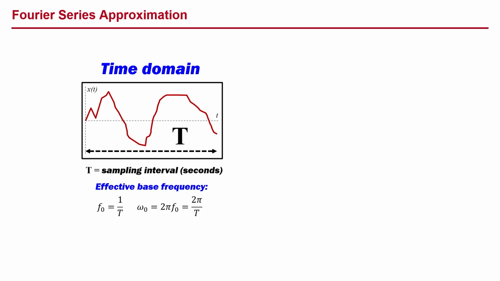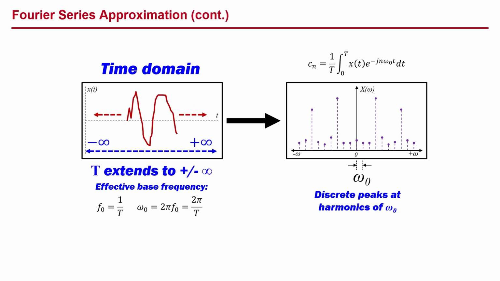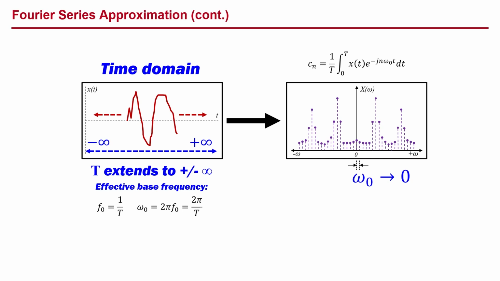Applying the Fourier series expansion technique, we can obtain coefficients for a set of discrete peaks at harmonics of omega naught. Then we extend our sampling interval in both directions toward minus infinity and plus infinity, and that will reduce our base frequency omega naught toward 0 to the point where we can call it a differential frequency d omega.